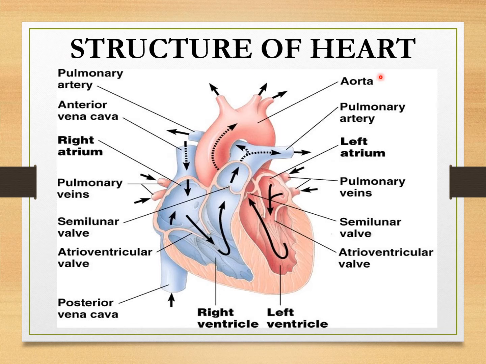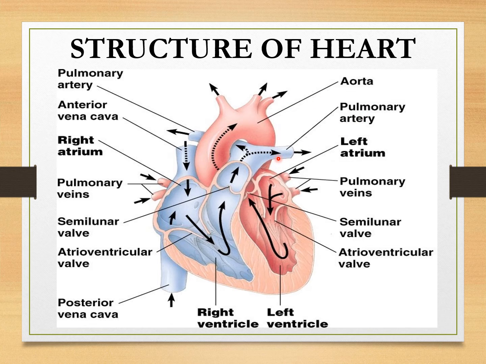Structure of the heart. In humans, a 4-chamber heart is present: 1, 2, 3 and 4. It consists of 2 atria, the right atrium and left atrium, and the right ventricle and the left ventricle. The valve present between the atrium and the ventricle is known as the atrioventricular valve, and there are 2 semilunar valves: one is present between the right ventricle and the pulmonary artery, and the second one is present between the left ventricle and the aorta.